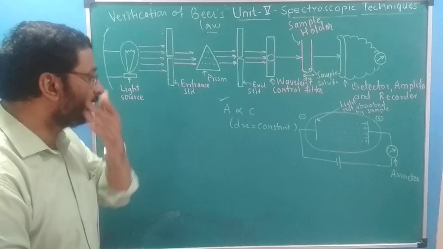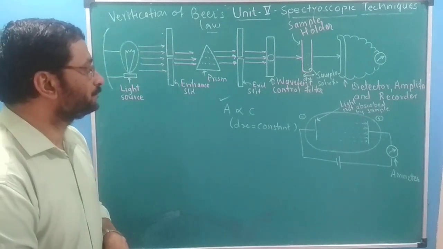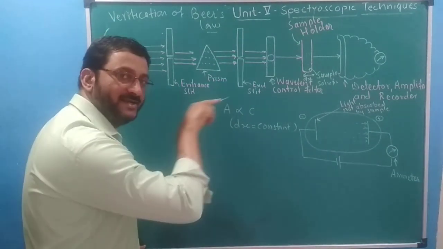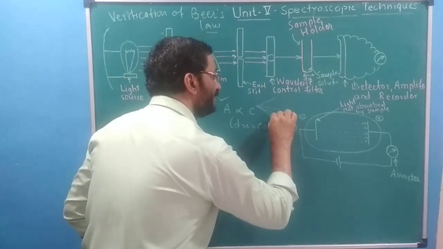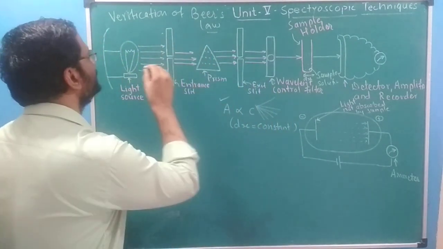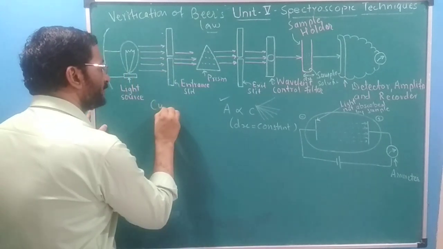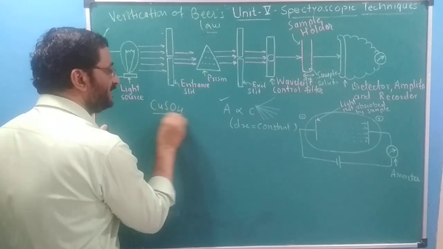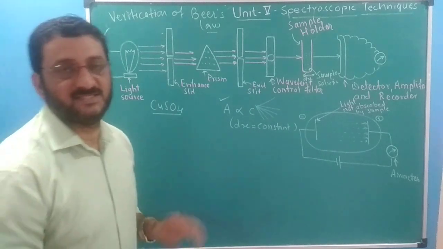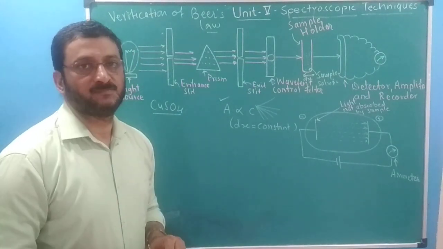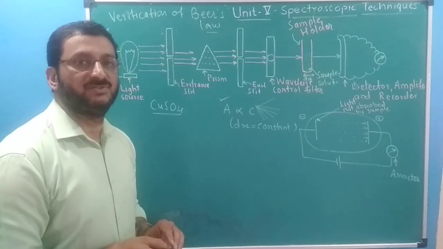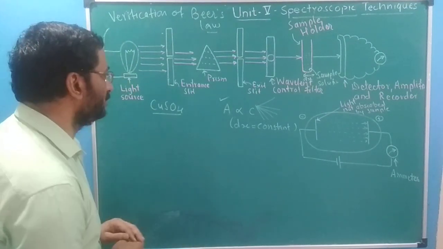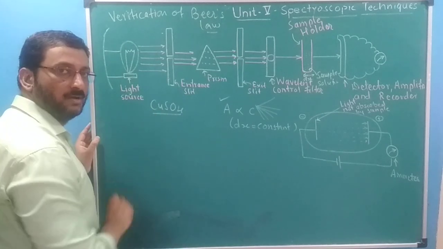What is the meaning of this? Meaning is that when you pass a particular light, of particular wavelength, on different concentrations of the same solution, suppose we are using copper sulfate solution here, we can use any other solution. In our regular batches we will be taking copper sulfate or copper sulfate ammonia complex or KMnO4 solution, which we used last time, and so on. So this is my sample solution, suppose copper sulfate.